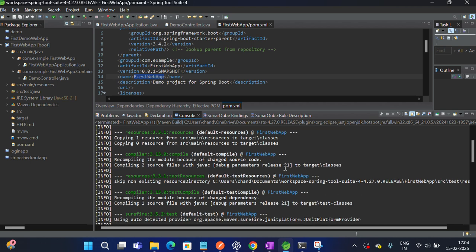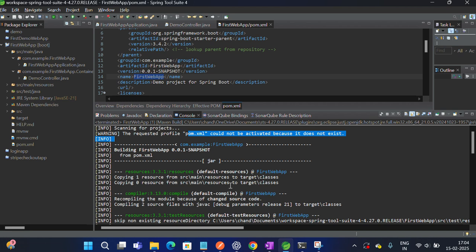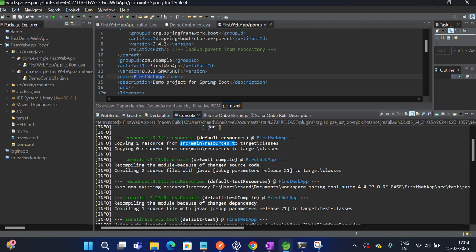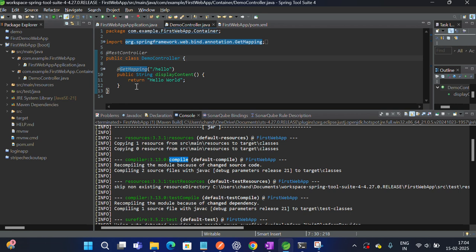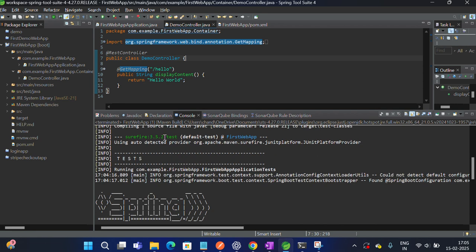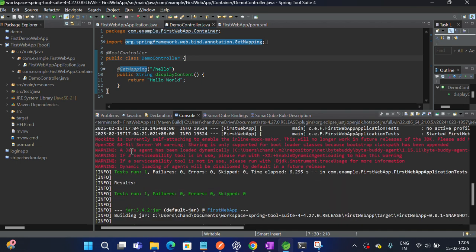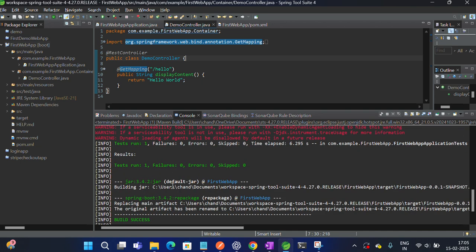Here the main thing we need to notice is that it copies the resources, from source main resources to target classes, because it packages everything. Then it compiles the code. Whenever we write any Java application, the .java file is compiled and stored as .class files for the next execution. Then it runs some tests, since it's a test application.